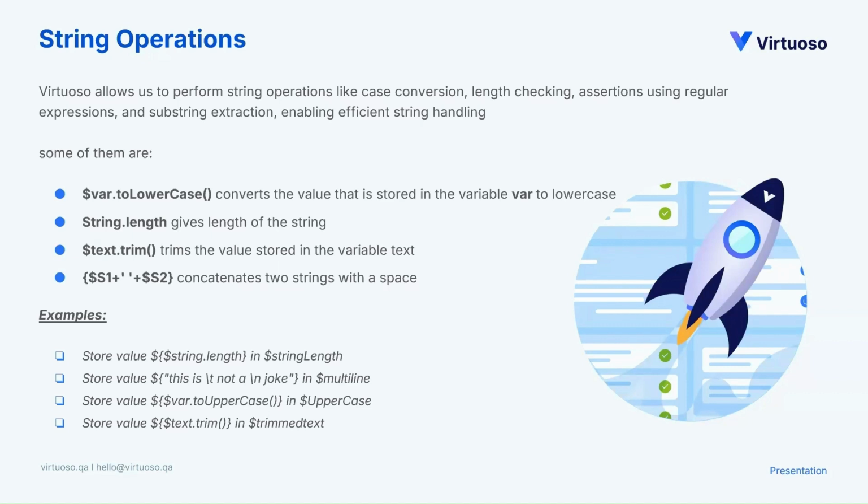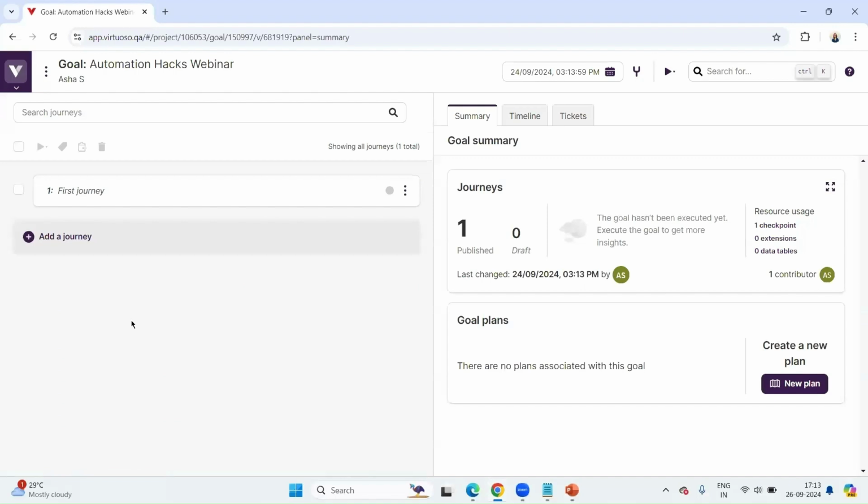Let's quickly go to Virtuoso and understand what further we can do and how some of these that I've stated can be done. I'm quickly switching to the Virtuoso screen. Can someone see my screen? Please confirm if my screen is visible.